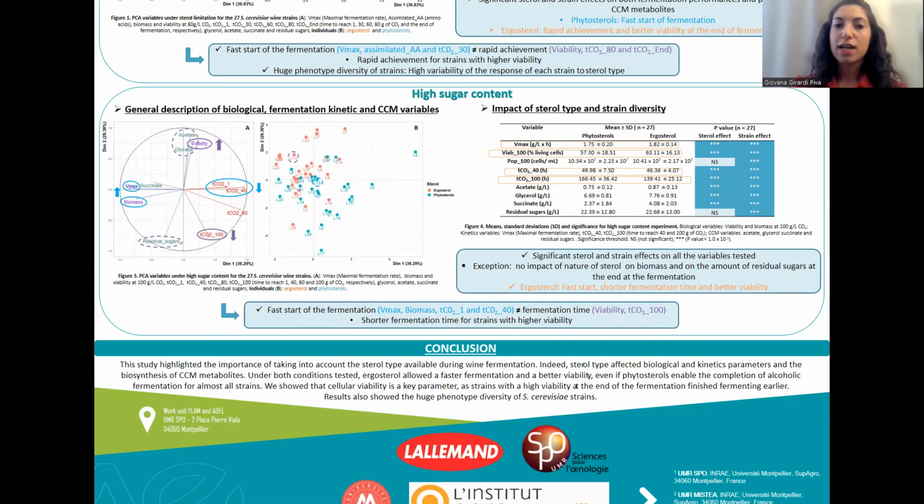To conclude, this study highlighted the importance of taking into account the sterol type available during wine fermentation. The most remarkable result was that under both conditions, it was ergosterol that allowed fermentation to finish early, thanks to a better viability at the end of fermentation. Moreover, we showed a huge phenotype diversity of Saccharomyces cerevisiae strains.